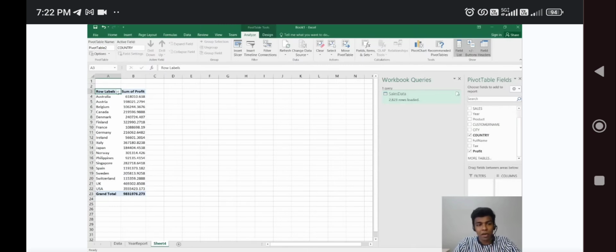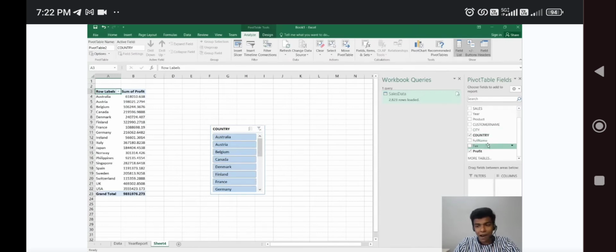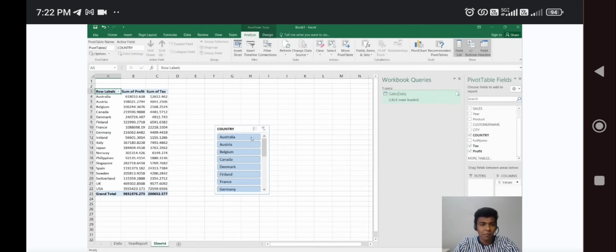If you want to filter it out, you can filter it by using the same kind of filter, or right click that certain unit which we need to add as a slicer. For each and every slicer, what is the sales? Likewise, you can get different information. Or if you want to add tax also, how much tax we are paying for a certain country. Likewise, you can add multiple fields or multiple data which we need. We need to drag and drop into the values category. In this values category here we have 2 data: sum of profit and sum of tax. So we got these 2 values.